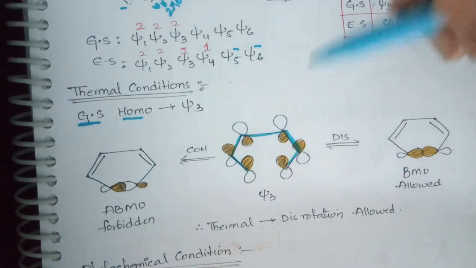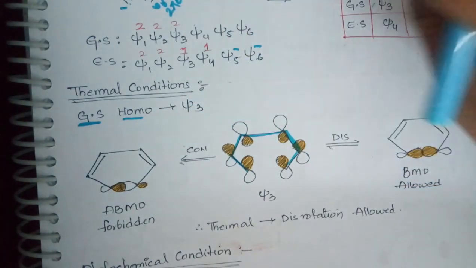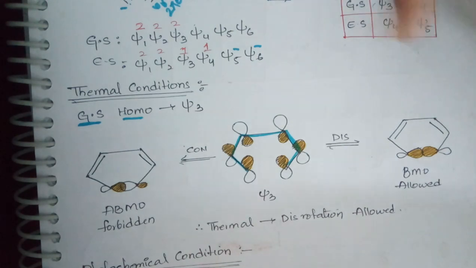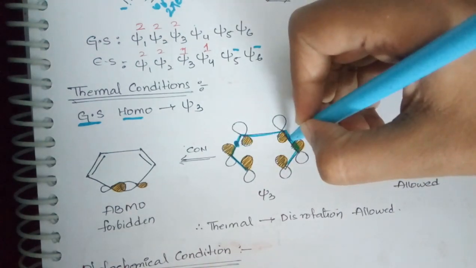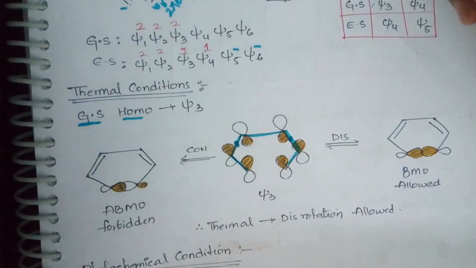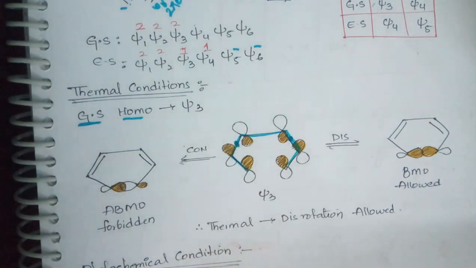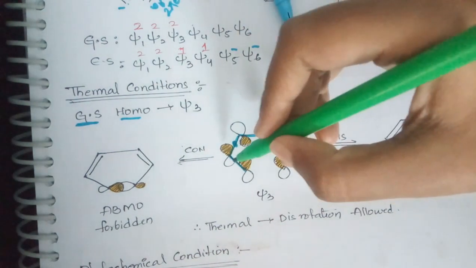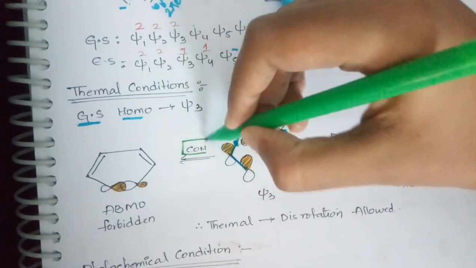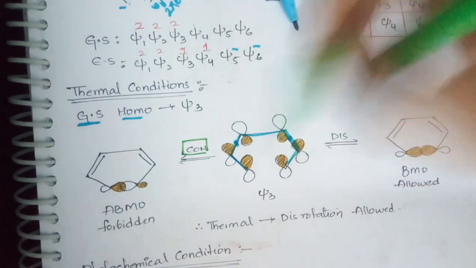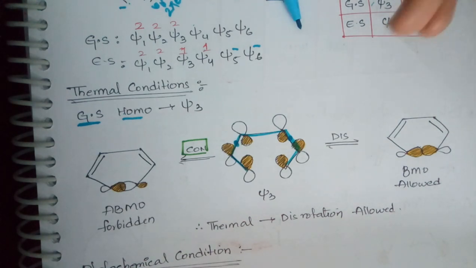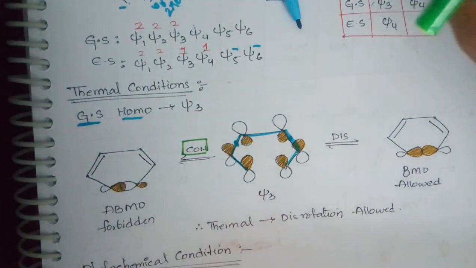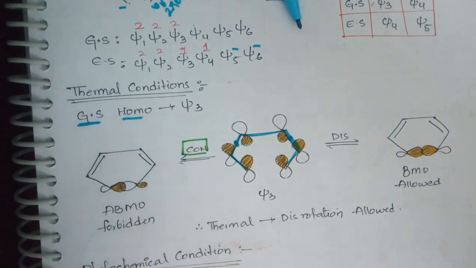Now, based on the number of nodes, how many nodes should you have when you have Xi3? You should have n minus 1 nodes for Xi n. So 3 minus 1 is 2. Here you have one node, and here you have the second node. 2 nodes are there in the system. Now I am undergoing conrotation and disrotation. When you undergo conrotation, first I will explain what type of symmetry you will have. Mirror symmetry, already discussed in the previous video. If you have mirror symmetry, which type of rotation is allowed? Disrotation. If you have C2 symmetry, conrotation will be allowed, as seen in the previous video.